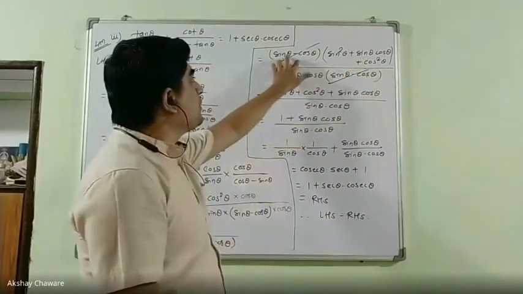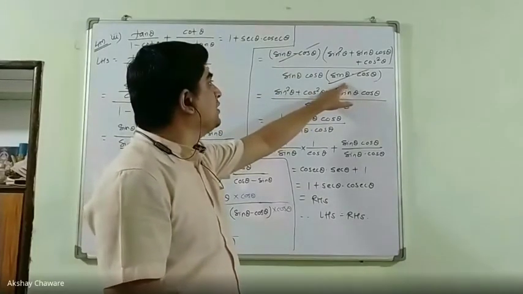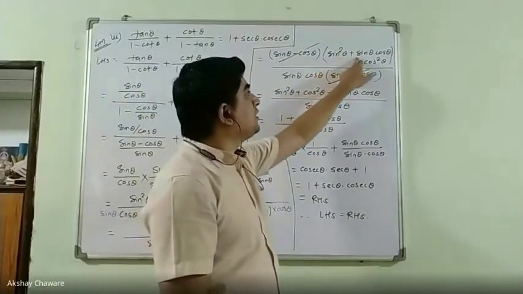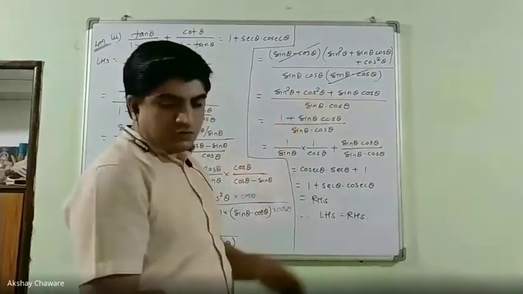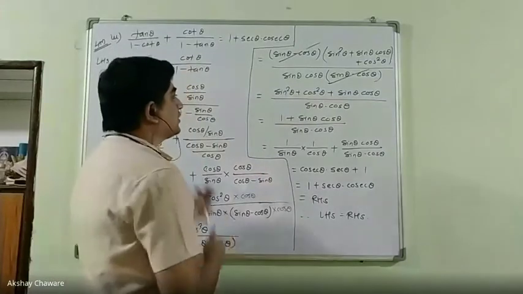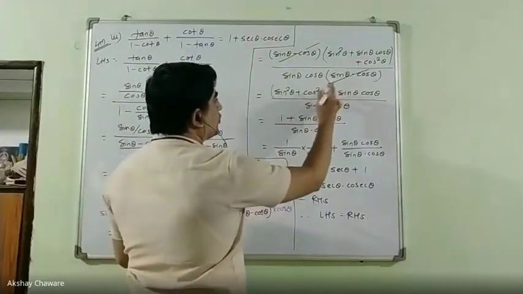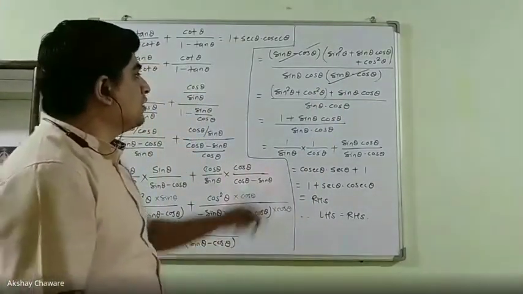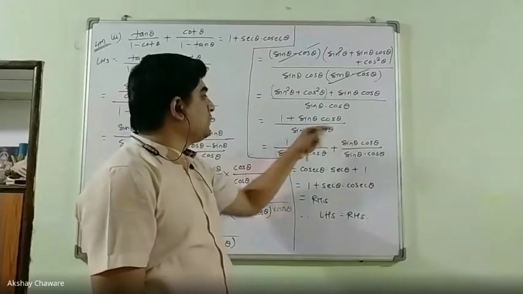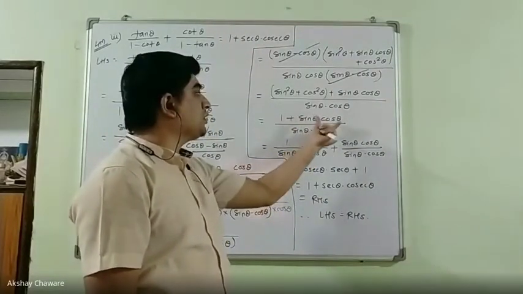Okay, now a minus b: sine theta minus cos theta, sine theta minus cos theta cancel. Then sine square theta plus sine theta cos theta plus cos square theta as it is. Now you know that sine square theta plus cos square theta is nothing but 1 according to the identity. So 1 plus sine theta cos theta, and then separation of this common denominator among the numerator terms.